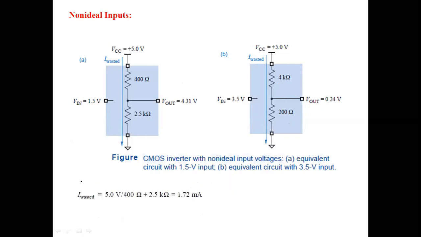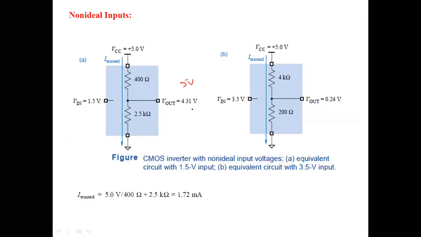So now, if you observe the high state output, actually 5 volts of output voltage is expected, but we have got 4.31 volts. Which means that there is a wastage of voltage here. So there will be a voltage drop, which is a wasted voltage drop.